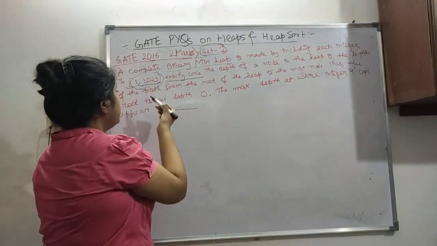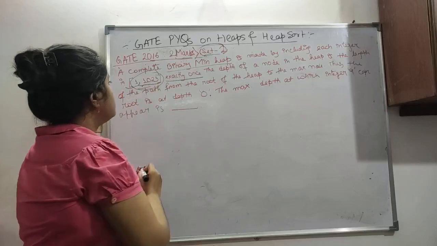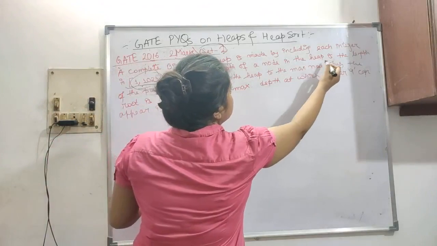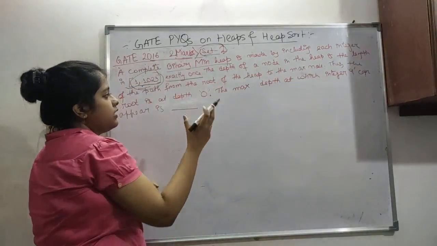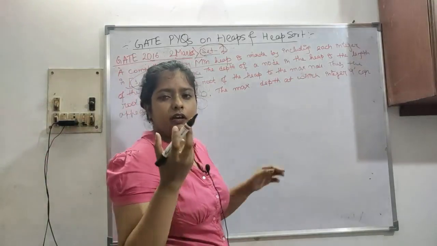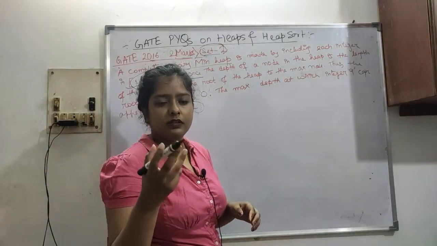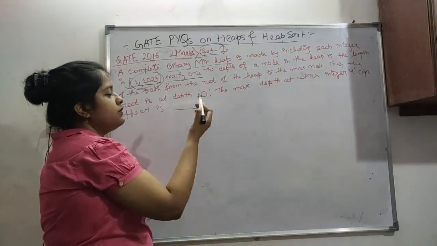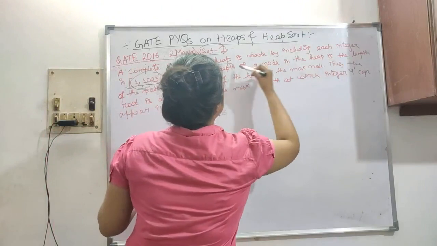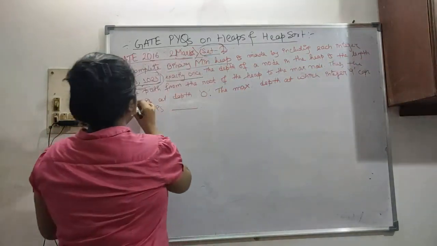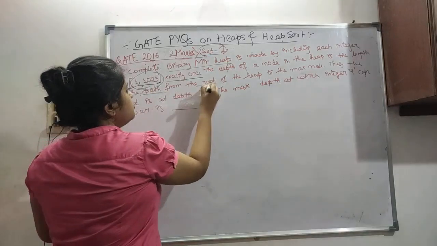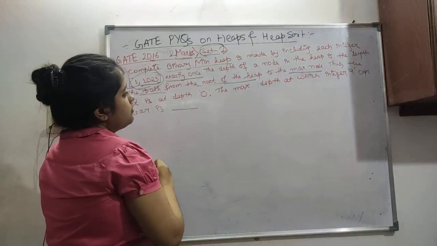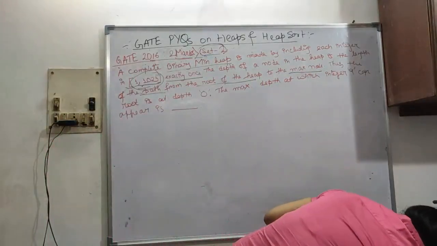So this is an inclusive set, 1 and 1023, all elements are present exactly once. The depth of a node in the heap is the length. Basically, what is depth, height? Because in many textbooks the definition of height or depth is different. So in every question I have seen that they mention what depth or height means exactly. The depth of a node in the heap is the length of the path from the root of the heap to that node.